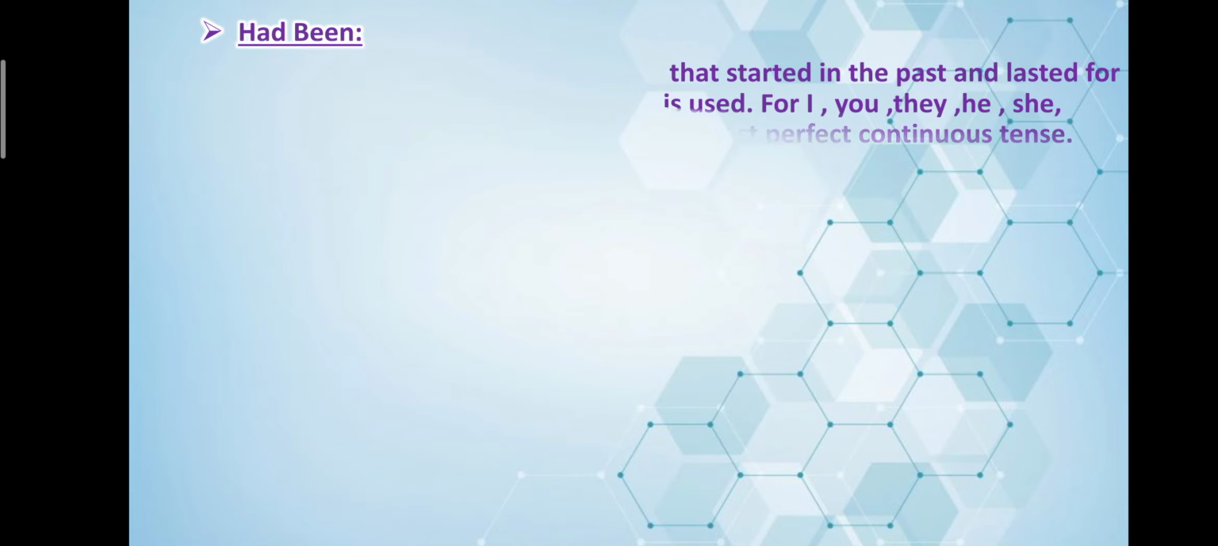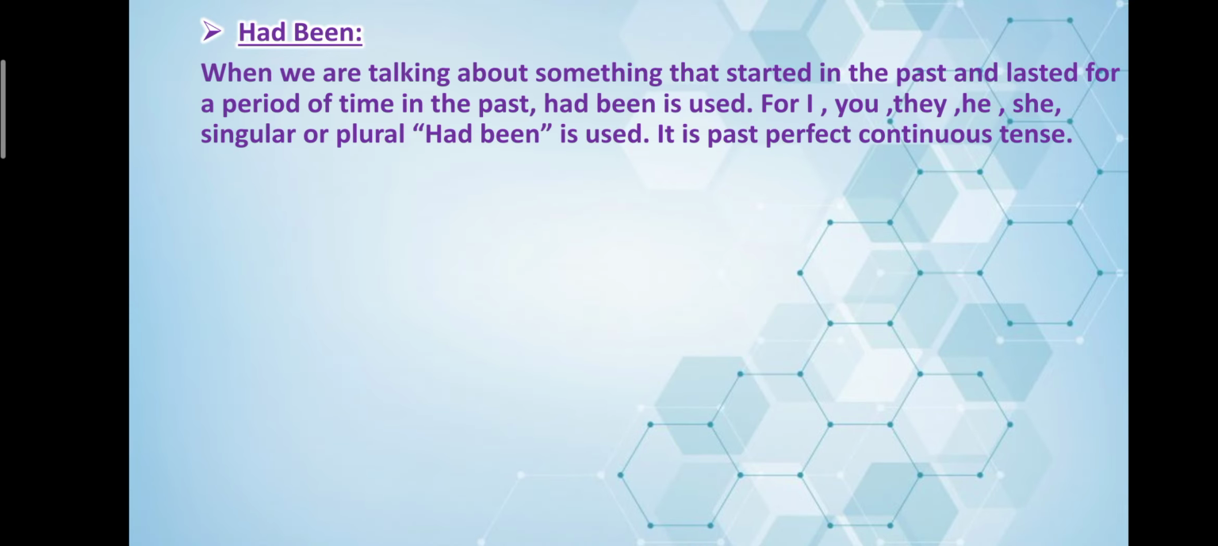Had been. When we are talking about something that started in the past and lasted for a period of time in the past, had been is used. For I, you, they, he, she, singular or plural, had been is used. It is in past perfect continuous tense. So has been and have been were present perfect continuous tense, but in case of had, it is always past.